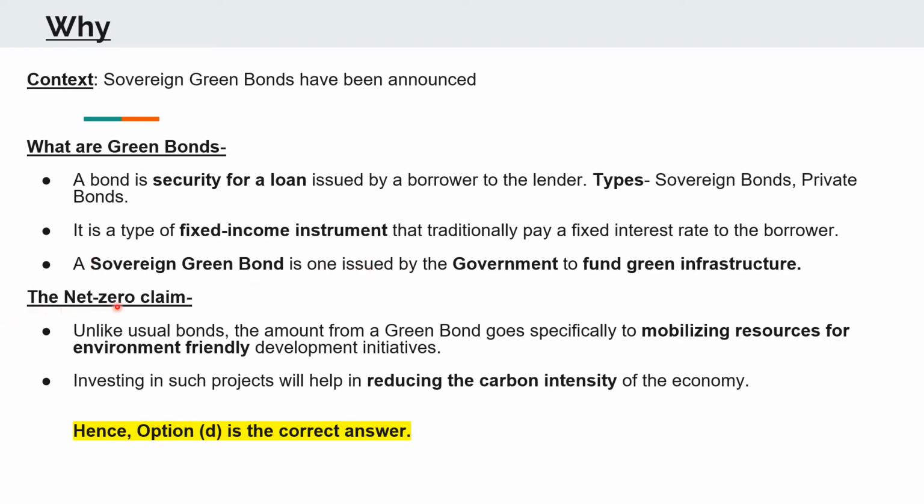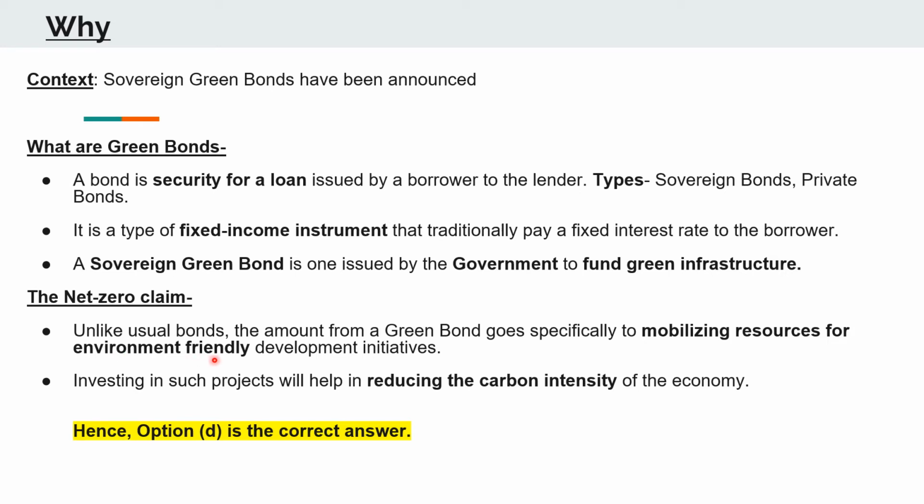Now, as regarding the net zero claim, unlike usual bonds, which are the private bonds, the amount from a green bond goes specifically to mobilizing resources for environment-friendly development initiatives. As I just said, these bonds have special meaning and special purpose, and whichever money is raised from these bonds, it is directed towards environment-friendly green infrastructure.